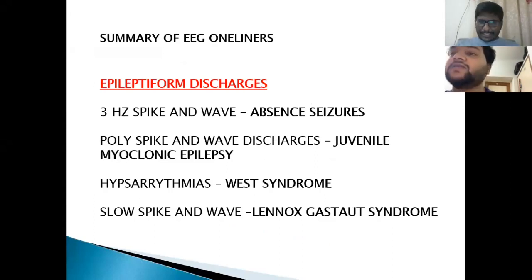Now it's fine. So the classical three-hertz spike and wave discharges are seen in absence seizures, and the polyspike and wave discharges, which I have shown in the previous discussion, that is 4 to 6 hertz polyspike and wave discharges, are classically seen in juvenile myoclonic epilepsy, that is Janz syndrome, and hypsarrhythmia is classic of West syndrome, and the slow spike and wave discharges, that is less than 2.5 hertz, are classic of Lennox-Gastaut syndrome.